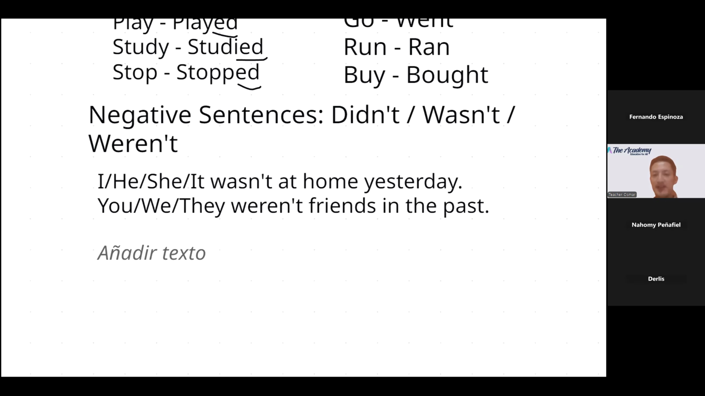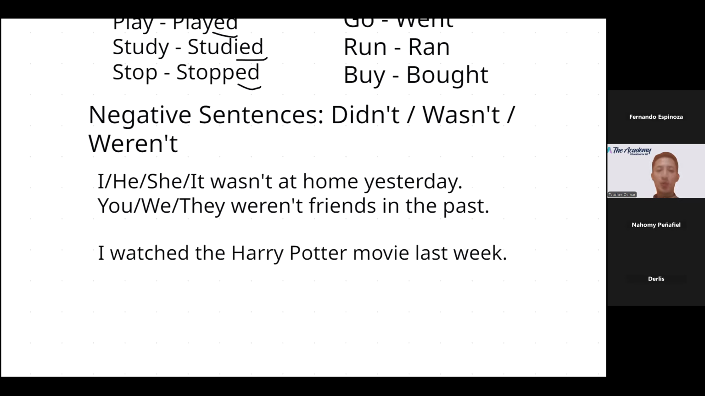This is positive, right? Everybody, you're clear about that? I watched the Harry Potter movie last week. We have a positive affirmative sentence. Can you please help me? I'm going to ask for your help.